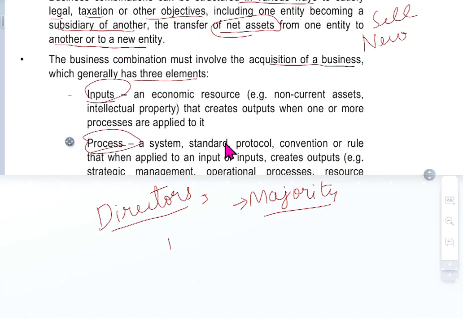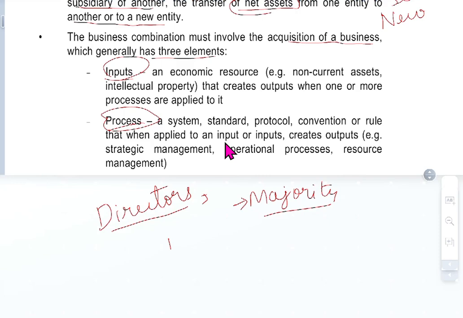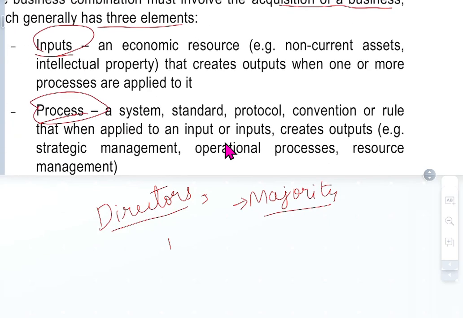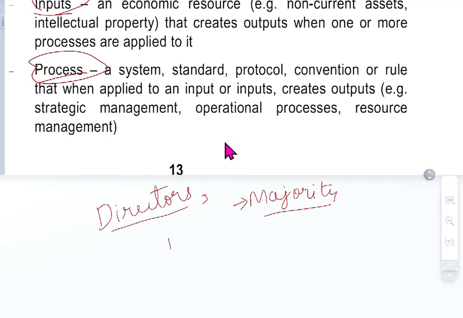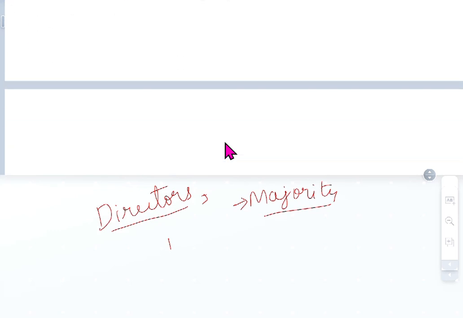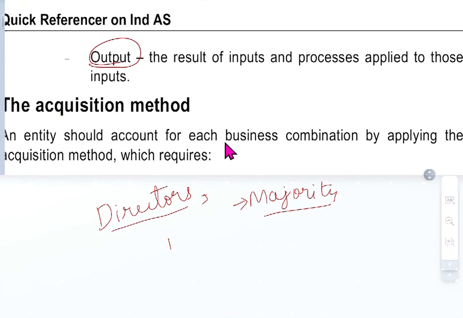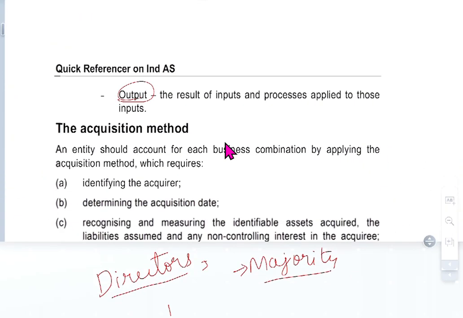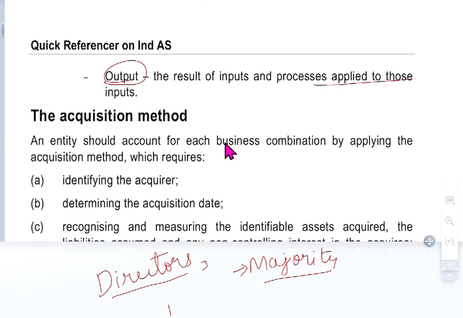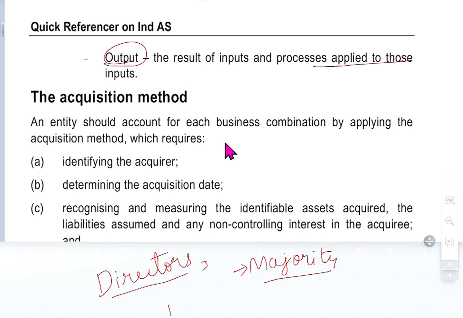What is input? Economic resources, non-current assets, intellectual property that creates output when one or more processes are applied to it. The process is a system, standard, protocol, convention, or rule that may apply to an input and creates an output. It is a strategic business, operational process, or resource management. What is the output? Output is the result of the input and process applied to the inputs. So you get an input, then you process it, then you get output.